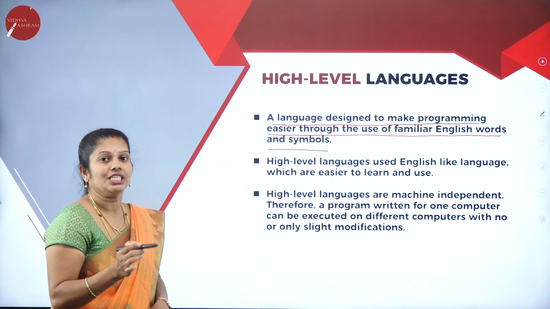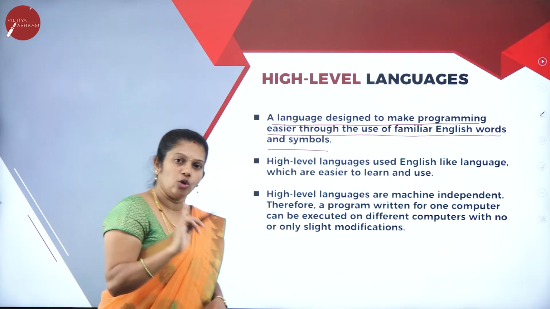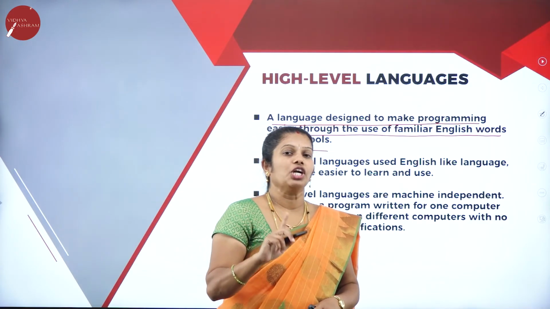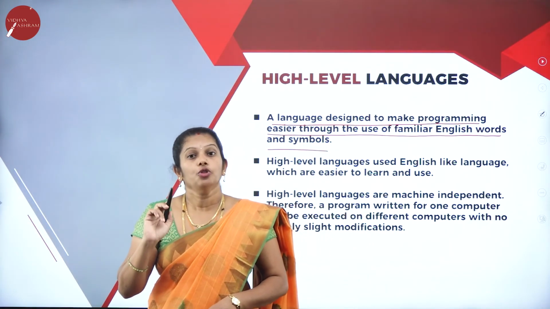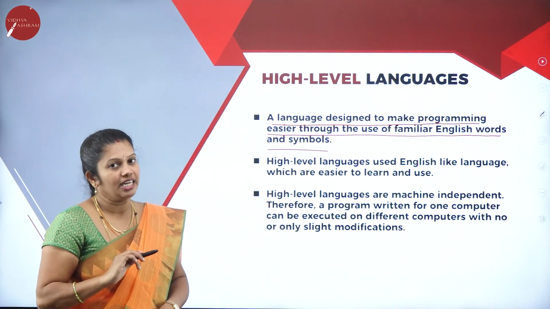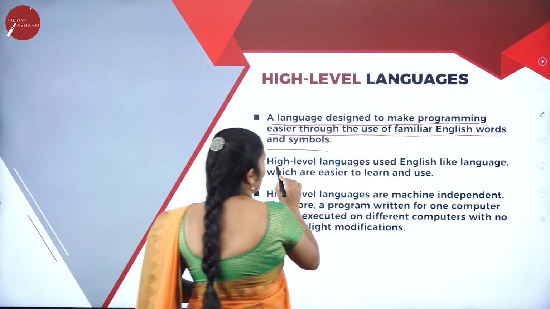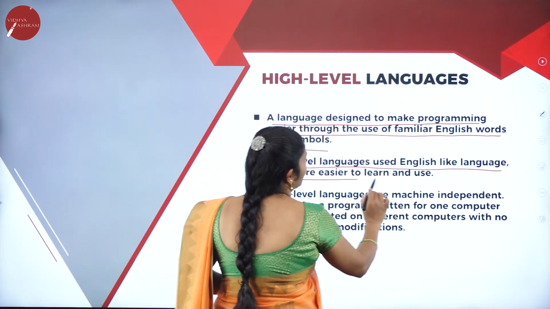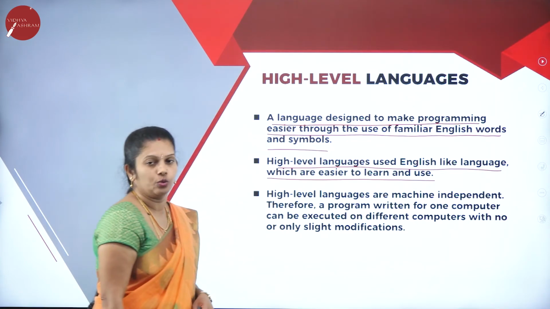Here general English is used, whereas in low level languages, 0s and 1s are used. When they come to assembly level languages, mnemonics are used. Whereas in high level languages, general English is used here. High level languages use English like languages which are easy to learn as well as use.